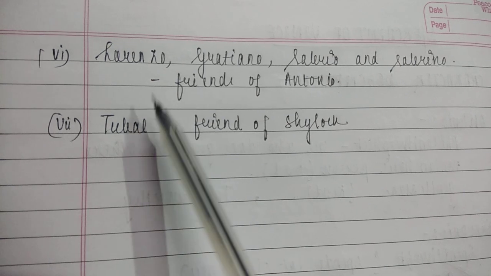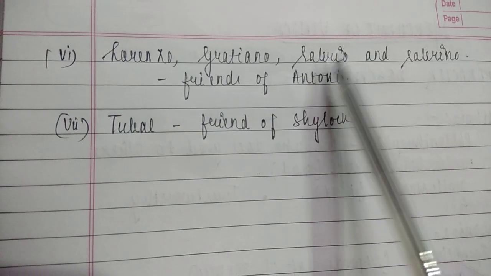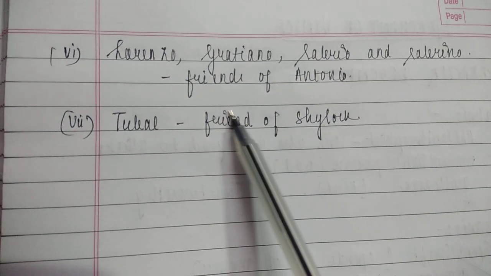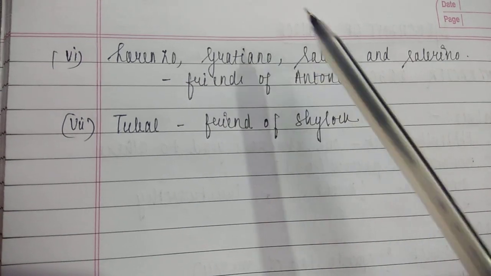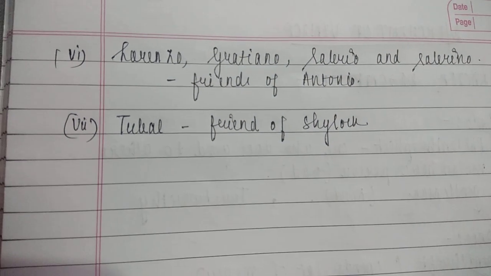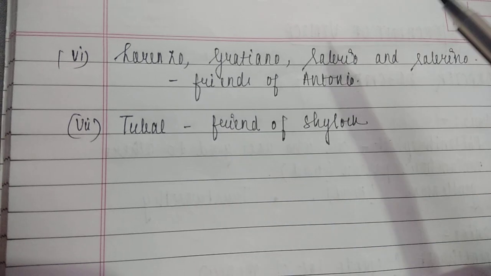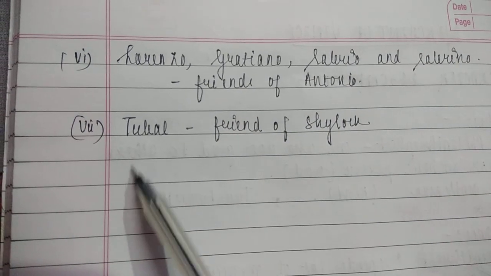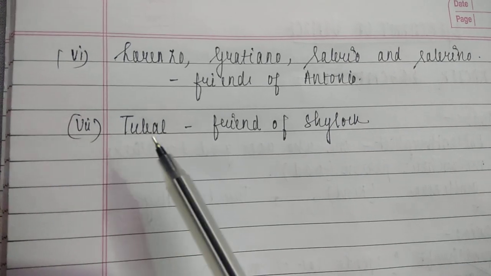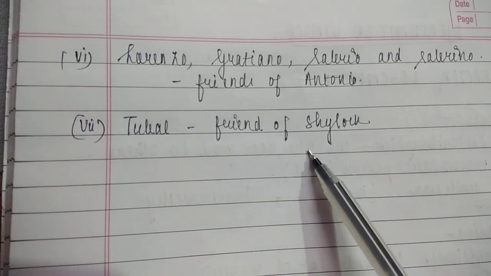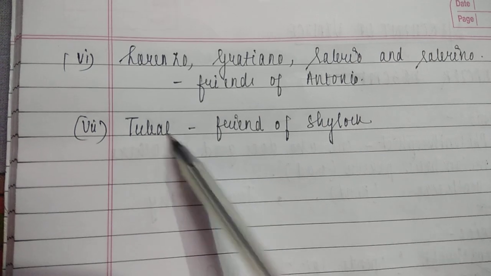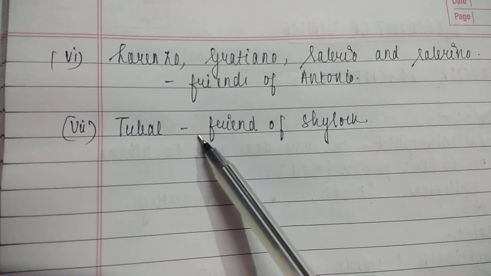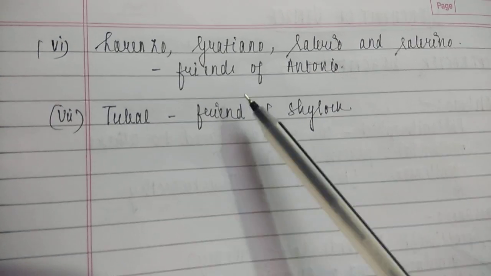Okay, so here we are coming to an end of the character description. And the characters are Lorenzo, Gratiano, Salario, and Salarino. We need not mention their character because it's not much given in the text. So just keep in mind that they were the friends of Antonio. And we'll come across one more character, that is Tubal. He was the friend of Shylock. Just like Shylock, he was also cruel. He belonged to the Jewish religion, and so on.